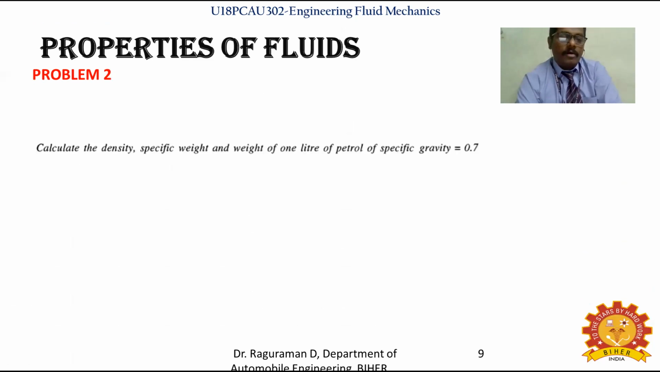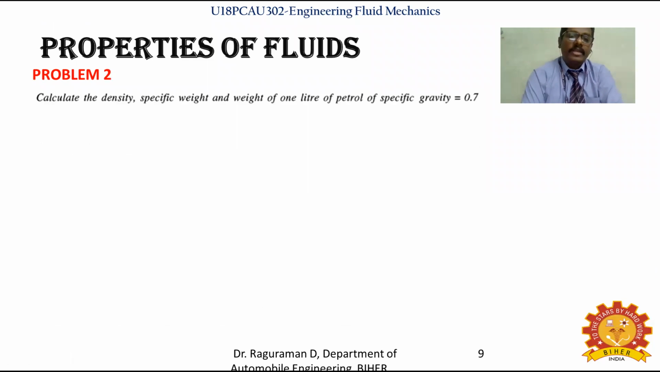So now the next problem. In the next problem, they have given the specific gravity of petrol as 0.7. That is, the capital S value is given. If the capital S value is given, how to calculate density, we saw in the last relations. Once you identify density, you have a correlation with specific weight, so you can identify the specific weight.